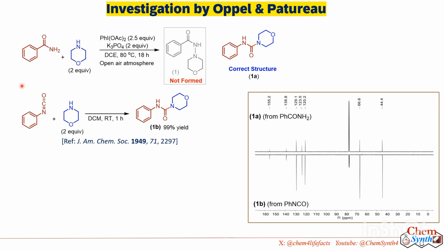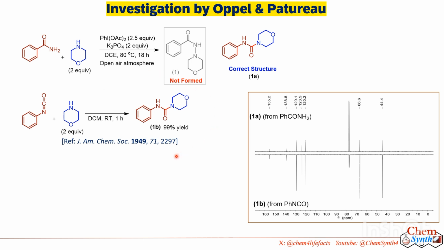Opel and Paturo group were also not convinced about the claimed structure in Nature Communications. They wanted to reproduce the result. What they did was perform an exactly identical reaction between benzamide and morpholine using the same reagent conditions and isolated a compound.